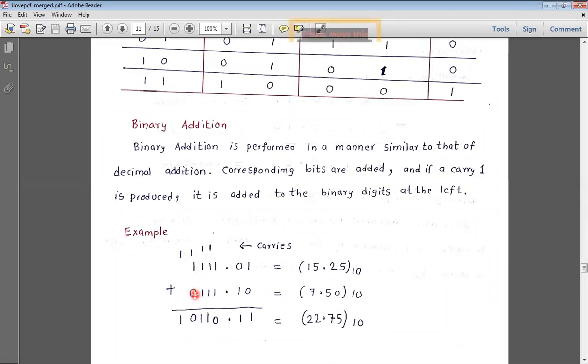1 plus 1 plus 0 is nothing but 1 plus 1. Sum is 0. Write down the carry up here. So this carry comes directly here because you can think in these places we have zeros.